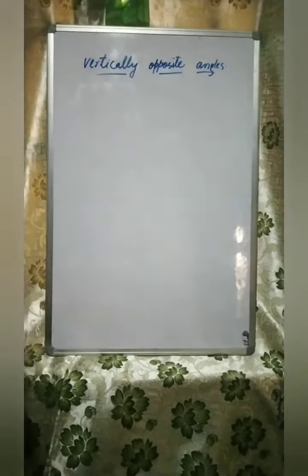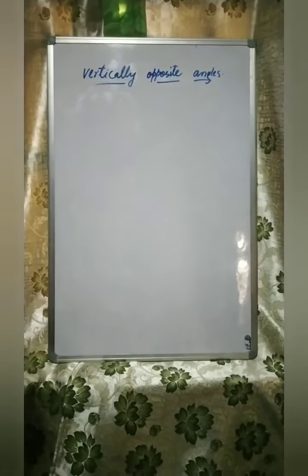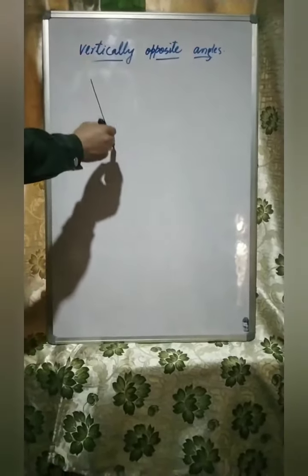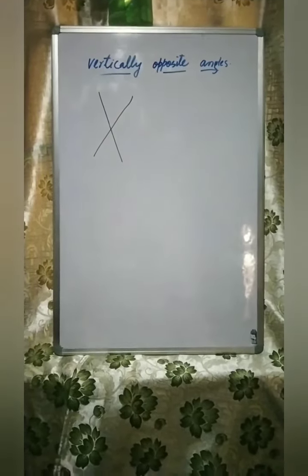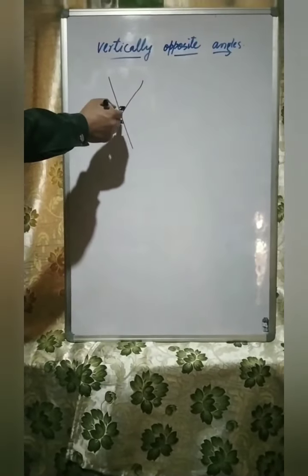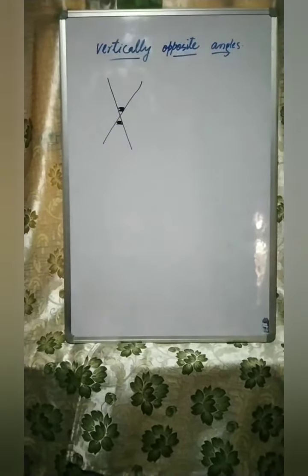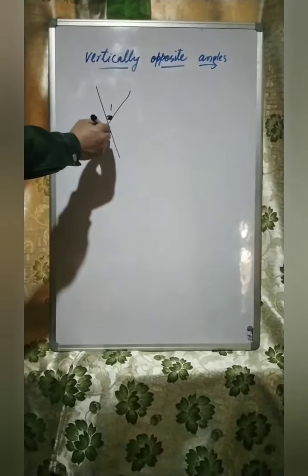Now finally let us see what vertically opposed angles are. Dear students, whenever two non-parallel lines intersect each other, they create some angles there. This upper part and the lower part are our vertically opposed angles, and you should remember they are also equal. Suppose this is angle 1 and angle 2, so angle 1 is equal to angle 2.